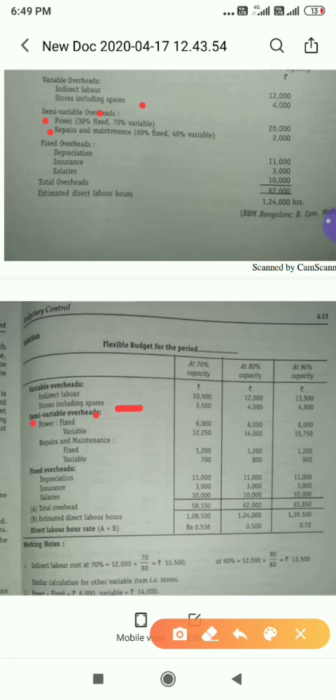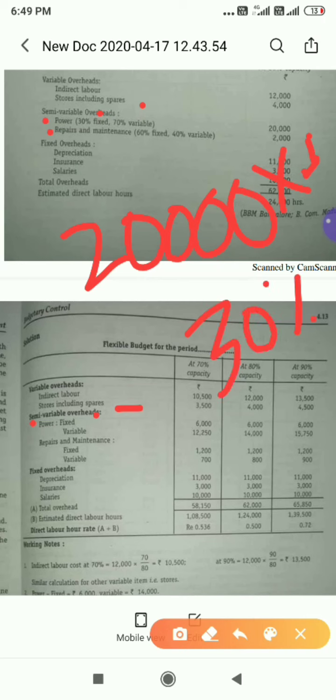See, total for 80%, total amount is how much? 20,000. Under that fixed is 30%. So into 30%, how much will you get? For 80%, we will get 6,000. And please remember, this fixed cost will remain same in all the levels of activities. Look at here, 6,000, 6,000, 6,000. So in all the levels, the fixed cost will be same.